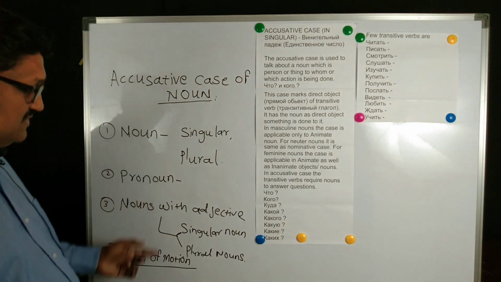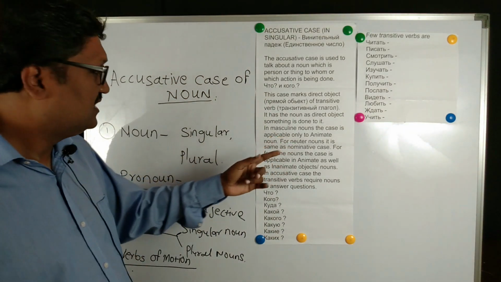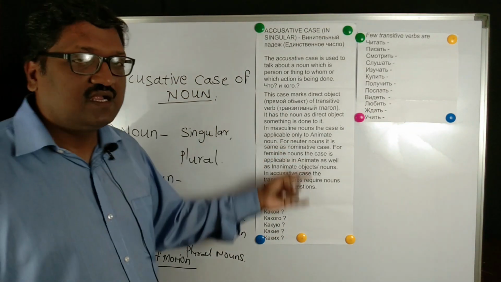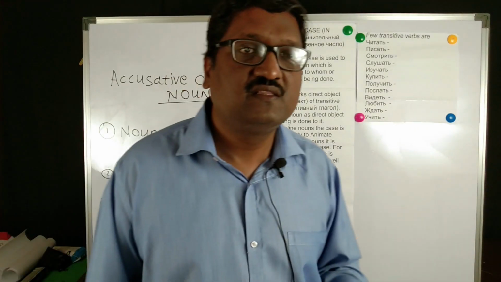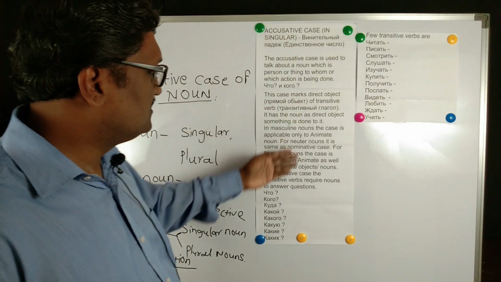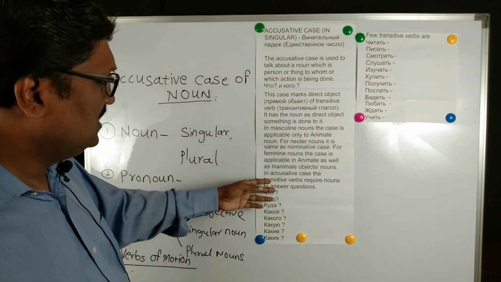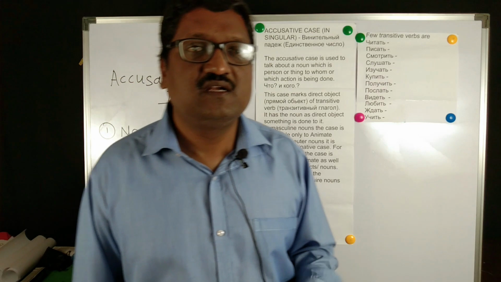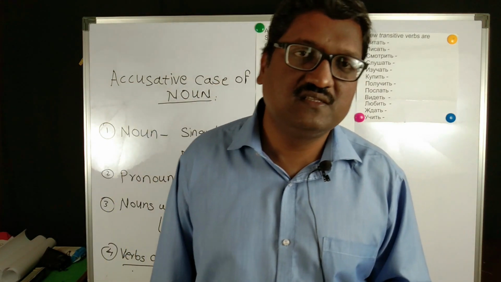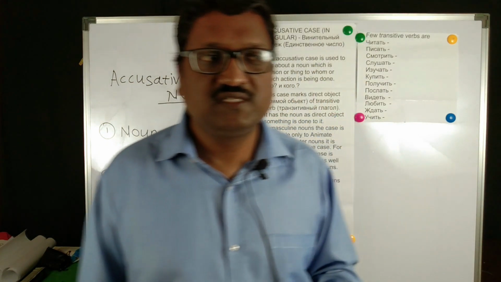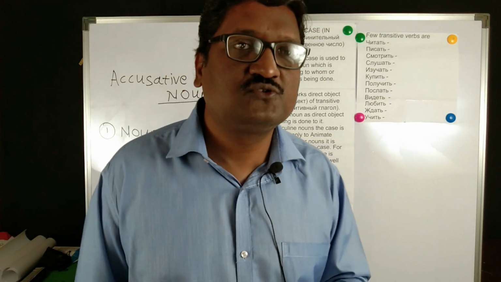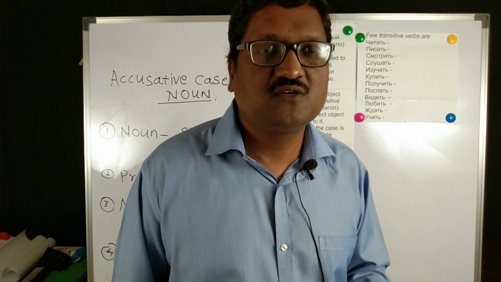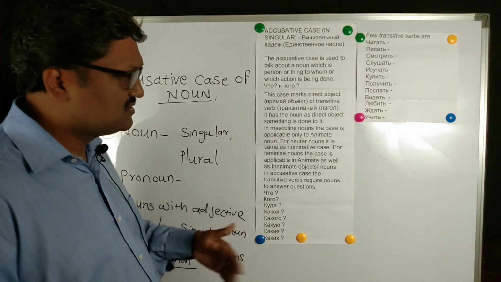Now out of these various aspects, we will consider only nouns in singular, in masculine, feminine and neuter. All three genders we will consider in this video. The accusative case differs from the nominative only for masculine animate and feminine, animate as well as inanimate, nouns. For neuter gender nouns, this case is not applicable. Also for inanimate masculine nouns, this case is not applicable. So that is very simple.